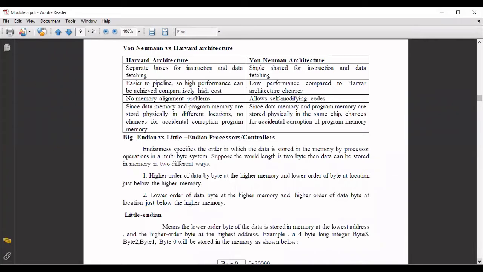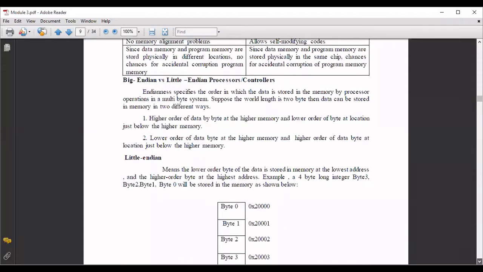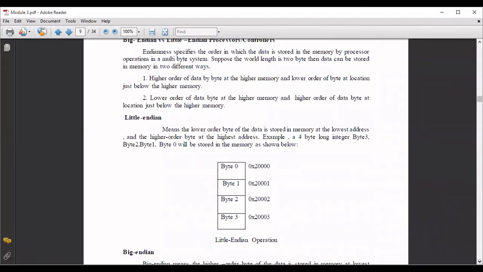Second option is lower order of data byte at the higher memory, and then higher order of data byte at the location just below the higher memory. So we'll see the examples. You will understand here. This is one method or technique, little endian. So what is the meaning of little endian?